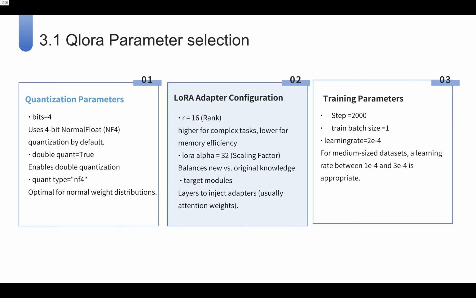0.0002, which falls within the recommended 0.0001 to 0.0003 range for medium datasets, fast enough to learn but stable. This is implemented with a cosine scheduler for adaptive rate adjustment. Finally, the adapter setup. We chose rank 16 as it provides sufficient expressiveness for our task while remaining memory efficient. LoRa Alpha scales the adapter's influence, carefully balancing new learning against pre-trained knowledge.